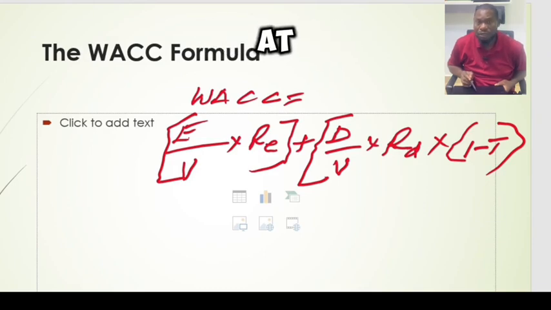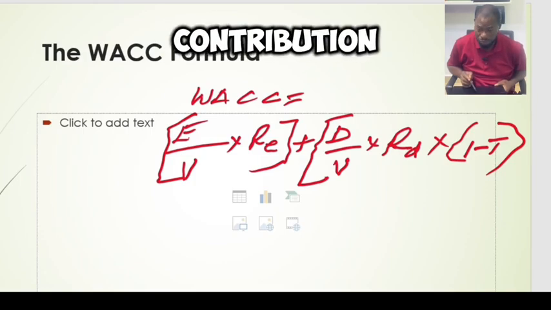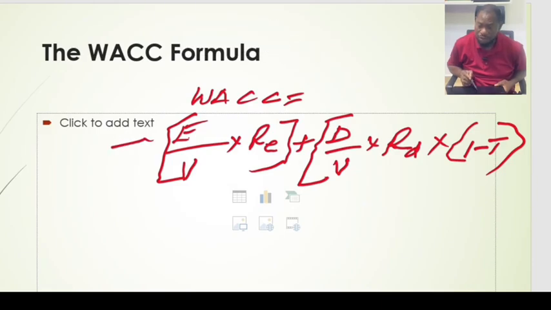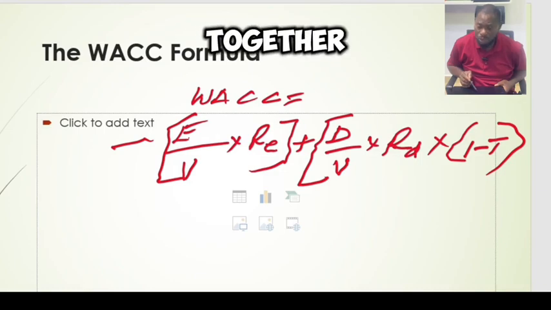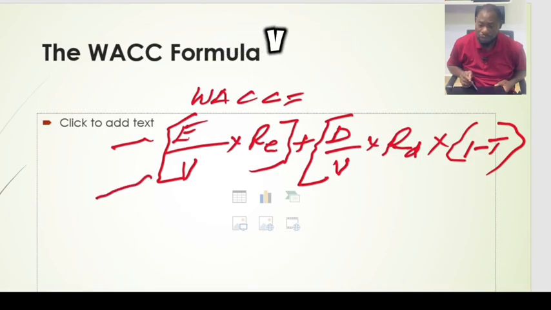If you look at the total capital that the company has, the part of it in value that is equity, that is the shareholders' contribution, that is the E. When you add the part that is equity plus the part that is borrowing, that is debt, you get what we call V.